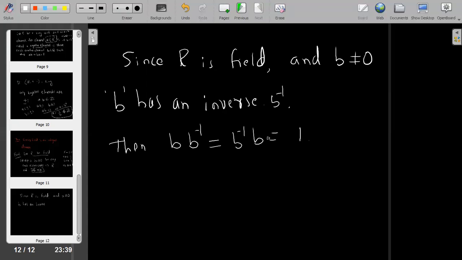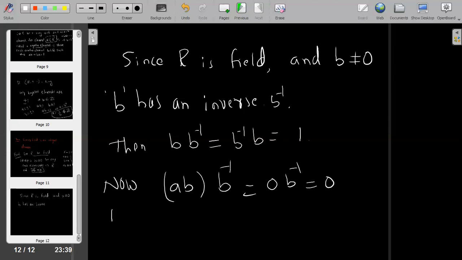Now assume that AB is 0, and let us consider AB times B inverse. AB is 0, so 0 times B inverse is equal to 0.